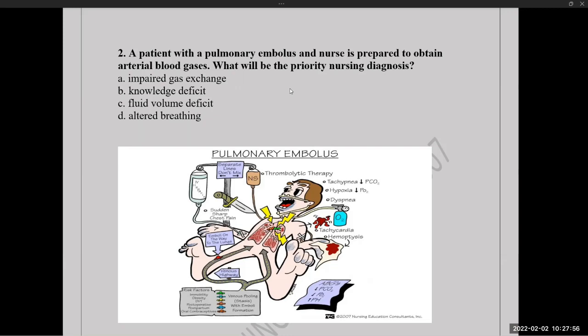Okay, so if this thrombus is there only at the leg, it will not cause anything. But when it starts to travel towards the circulation, it reaches up to the heart, and from the heart it reaches the lung. And inside the lung, there is a network of capillaries.